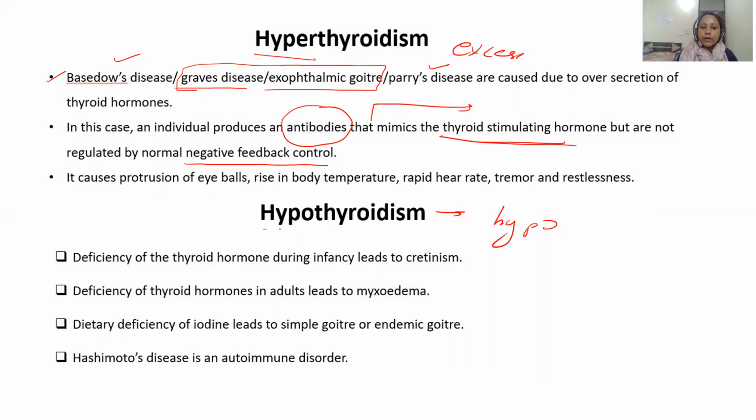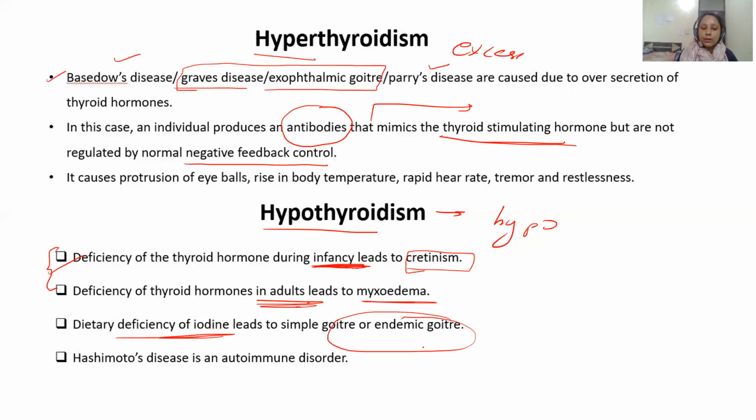Now, coming to hypothyroidism, it causes different diseases. The first one is cretinism, caused by the decreased secretion of the thyroid hormone, and it affects the infants. The second one is myxedema, which affects the adults, so don't get confused between these two. One affects infants, the other affects adults. Then we have a dietary deficiency of iodine that leads to an endemic goiter or a simple goiter.